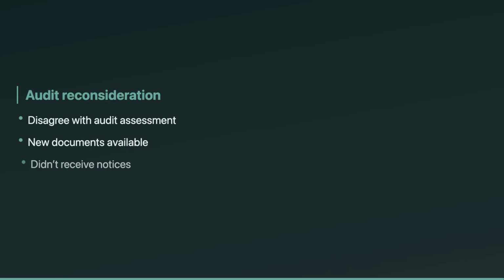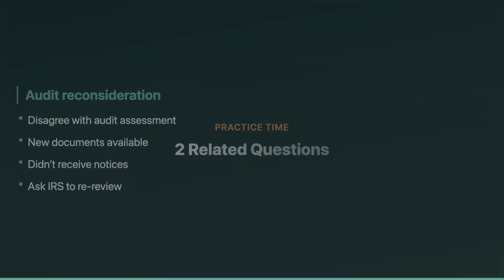One more practical tool to know: audit reconsideration. If the IRS assessed tax after an exam and the taxpayer disagrees and now has new information or never got the notices, there's a process to ask the IRS to re-look at the audit. On the EA exam, this shows up with facts like moved, didn't receive mail, or found receipts after the audit. That's your audit reconsideration trigger.